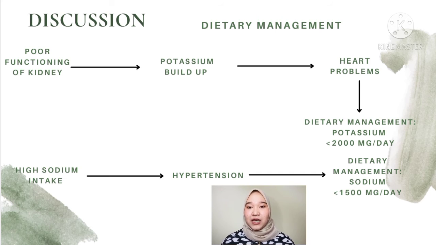Next, high dietary intake of potassium and phosphorus among chronic kidney disease patients will lead to hyperphosphatemia and hyperkalemia. Since potassium level is regulated by the kidney, poor functioning of the kidney will cause potassium build-up and cause heart problems. Hence, potassium intake is limited to less than 2,000 mg per day. Meanwhile, high sodium intake will lead to high blood pressure. Thus, sodium intake is restricted to less than 1,500 mg daily, considering the patient has stage 3 hypertension.